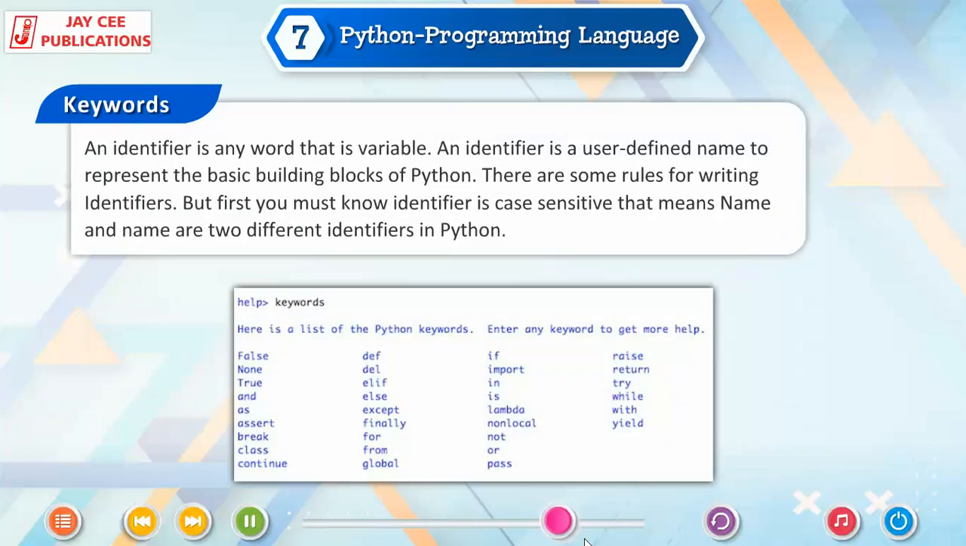An identifier is any word that is a variable. An identifier is a user-defined name to represent the basic building blocks of Python. There are some rules for writing identifiers. But first, you must know identifier is case sensitive. That means Name and name are two different identifiers in Python.